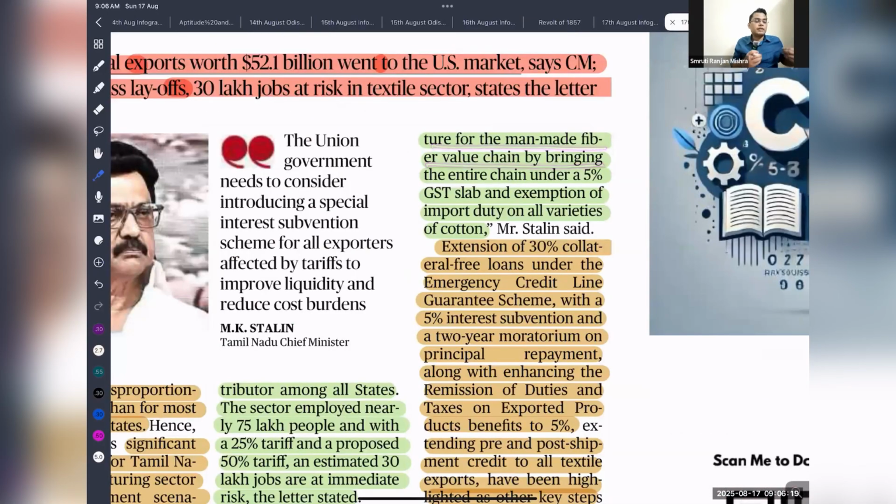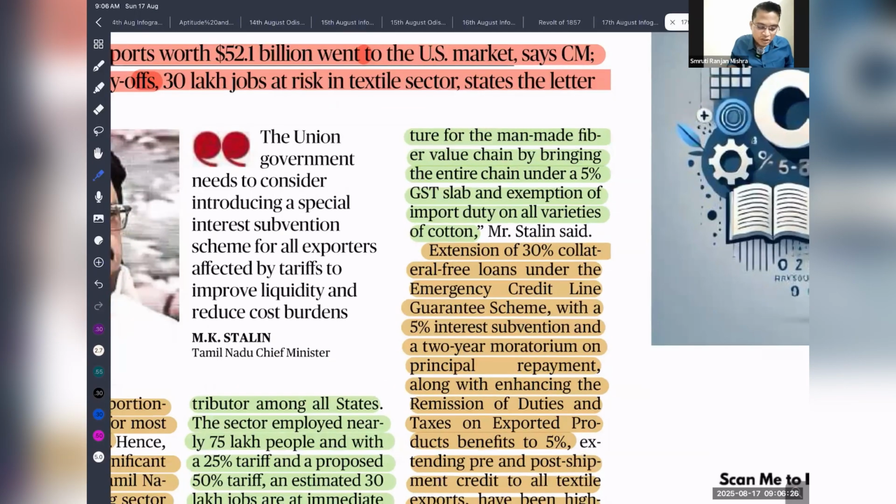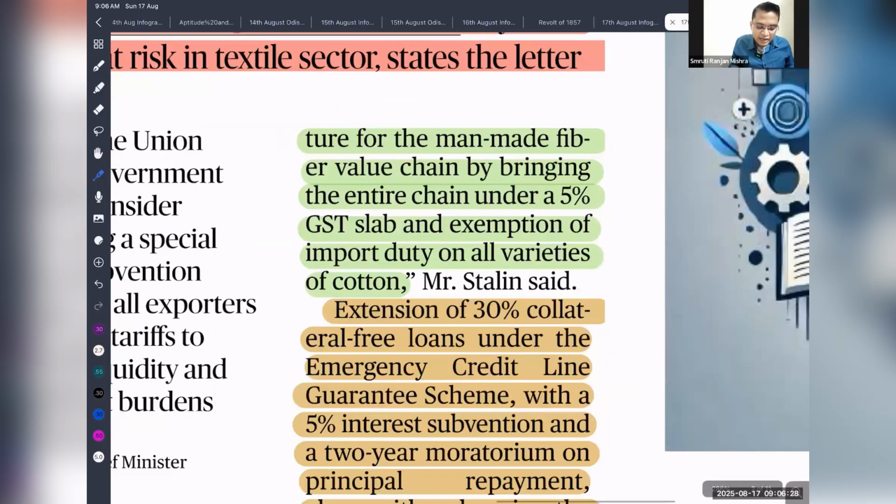Man-made fiber means, I think you know about the sports dress we are wearing. That has a lot of synthetic materials. So the value chain, by bringing the entire value chain under the 5% GST slab. Now, different textile items are being taxed differently, so they are planning to bring it under a single tax.